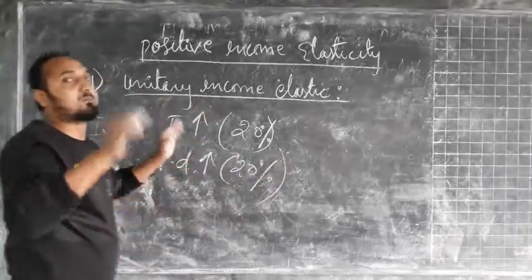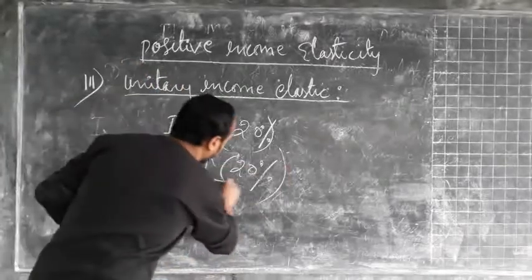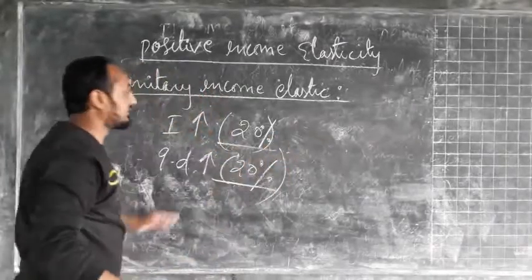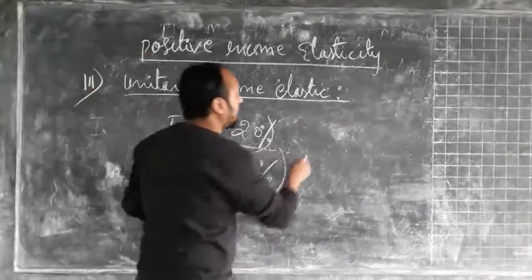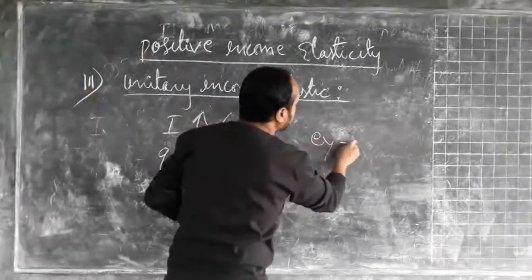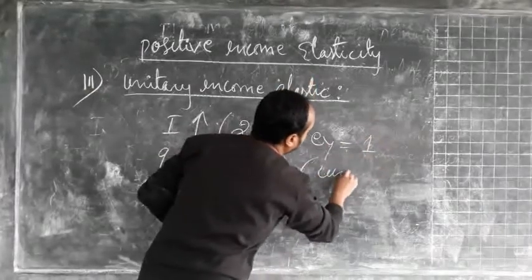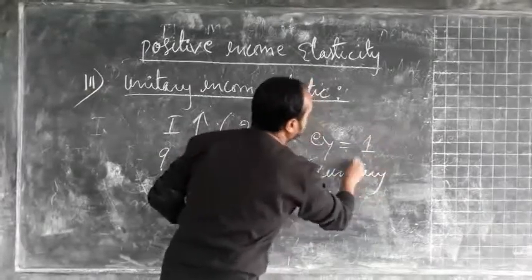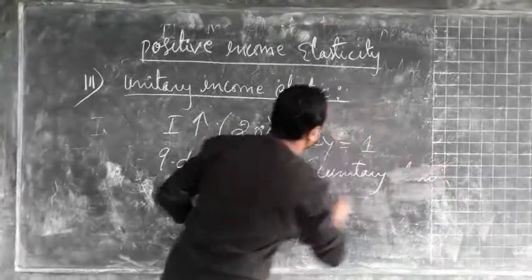So here the percentage change in income and percentage change in quantity demand is same, that is 20%. And in this case, the value of income elasticity will be equal to 1. That means EY is equal to 1. So this is the case of unitary income elastic.